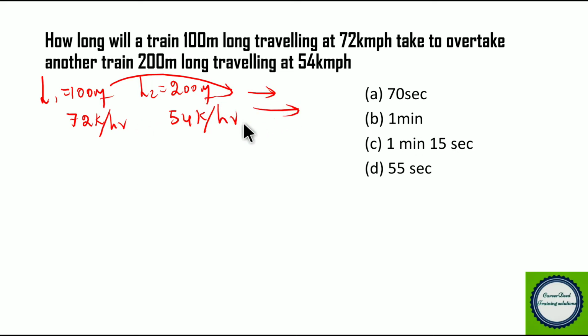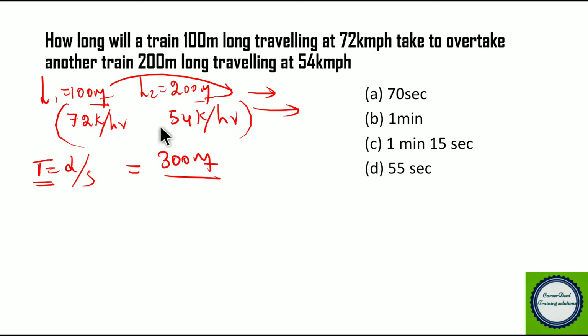Now both the trains are moving in the same direction only, right? So to find the relative speed, we have to look at the difference between these two speeds. So time equals distance by speed. Because we have to find the time taken by the first train to cross the second train, the total distance here is 100 meter plus 200 meter, 300 meter. And to find the relative speed, 72 minus 54, 18 km per hour.